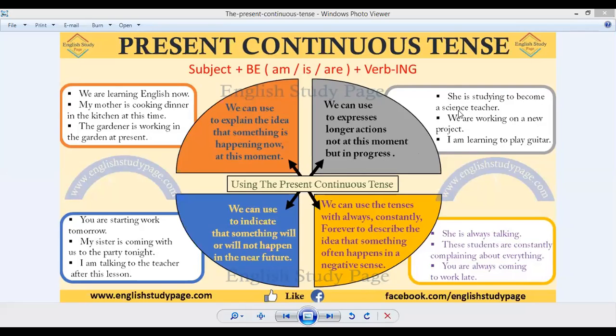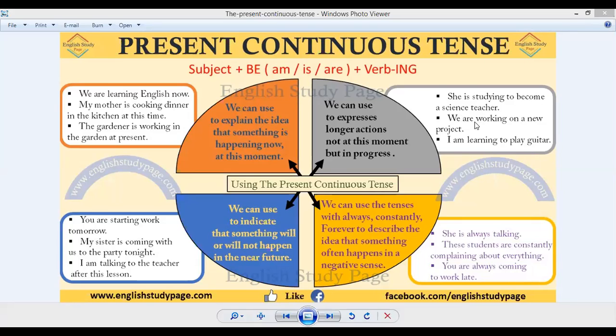She is studying to become a science teacher. You can see we cannot say each and every time that I am studying each and every moment in order to become a science teacher. But I'm studying, the work or the job or the activity is continuing, they are in progress.